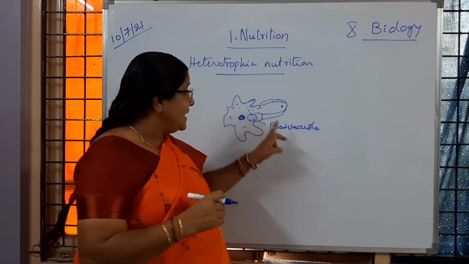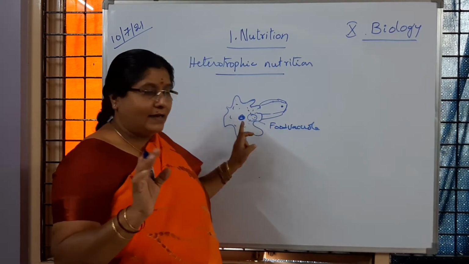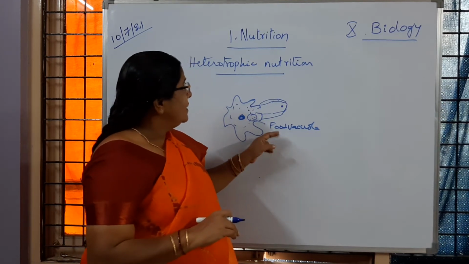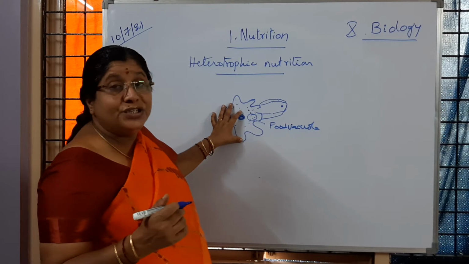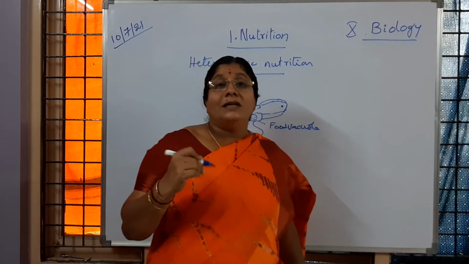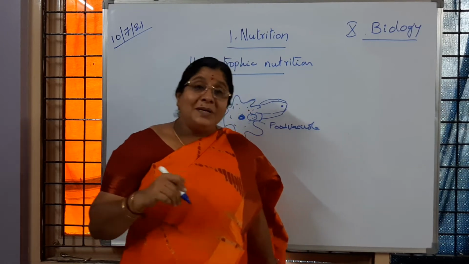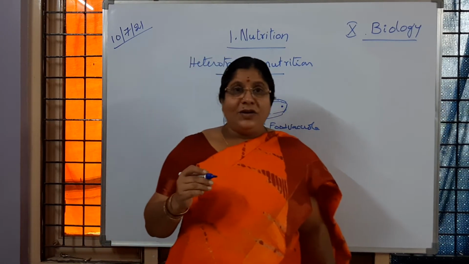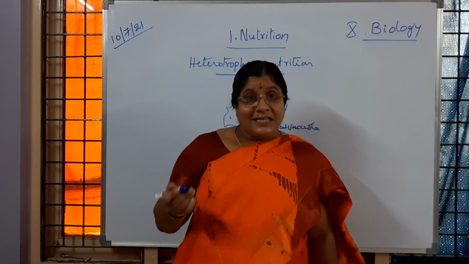Here what are you understanding? It is happening inside the body. Okay children? That is also heterotrophic nutrition. Even this amoeba or paramecium are depending on other organisms for survival. Then there are some other organisms, children, like mosquitoes or any other insects.